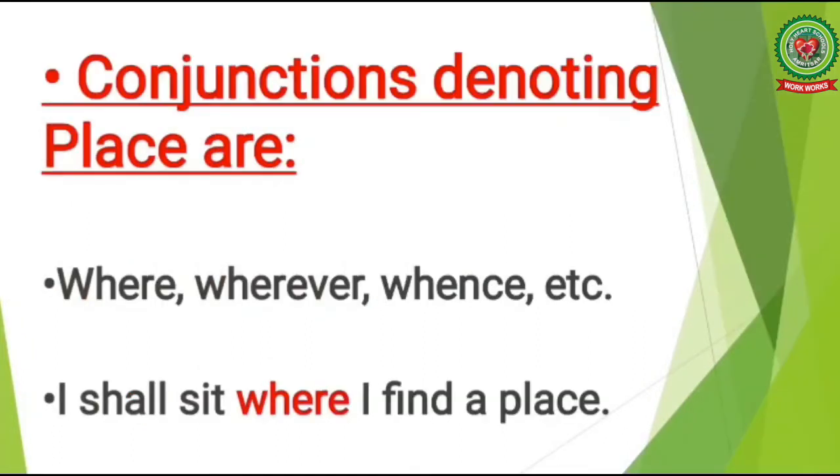The last subordinating conjunctions denoting place are where, wherever, whence, etc. Let's read the examples. I shall sit where I find a place. Here in this sentence, the conjunction where is the conjunction denoting manner.